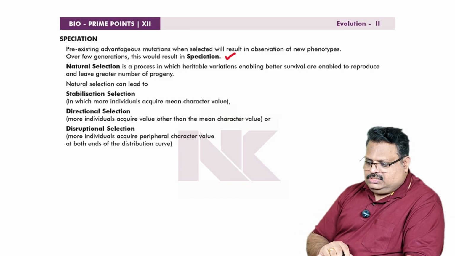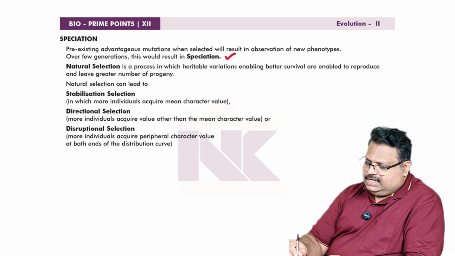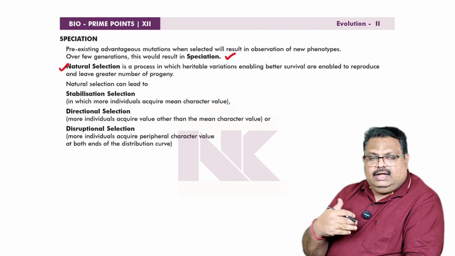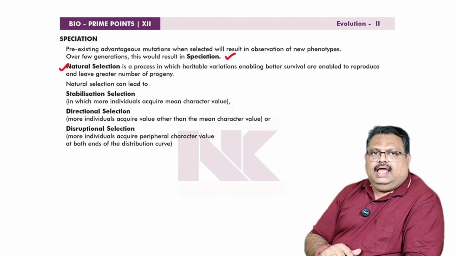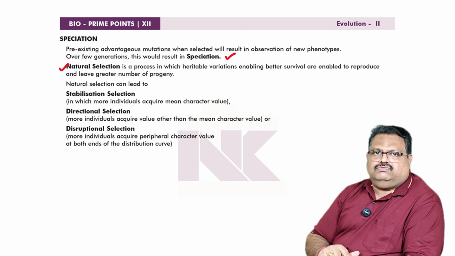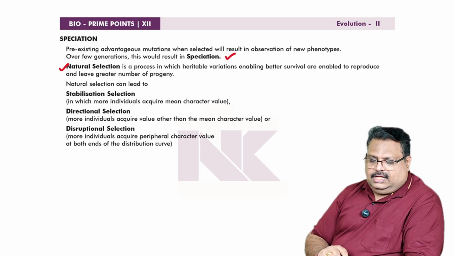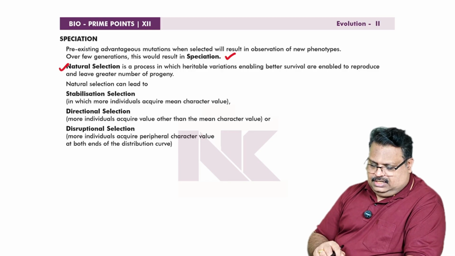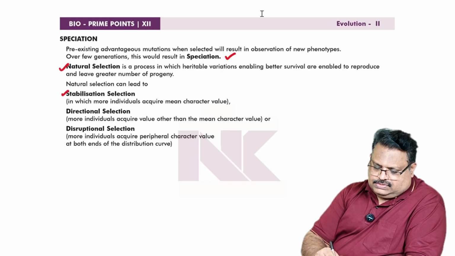Natural selection is a process in which heritable variations enabling better survival are enabled to reproduce and leave a greater number of progeny. Those with advantageous variations will be selected and those with disadvantageous variations will be rejected. That process is called natural selection. Natural selection can lead to stabilizing selection, directional selection, and disruptive selection. Three types of selection are there.